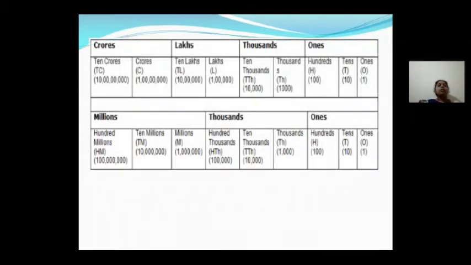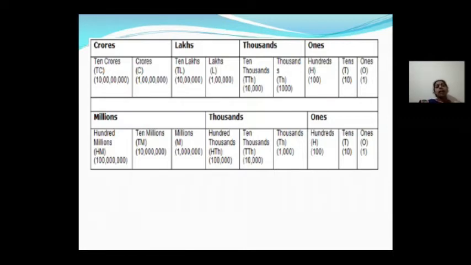Let us see the difference between the Indian place value chart and the international place value chart. You can observe here that in both number systems the ones period is the same. In the Indian place value chart, ones, tens, and hundreds are the place values. In the international place value chart, the ones period also has ones, tens, and hundreds. In the Indian chart, after the ones period, the thousands period is there, with place values thousands and 10,000. In the international chart, the thousands period is there, but one difference: three place values are there, that is 1,000, 10,000, 100,000.